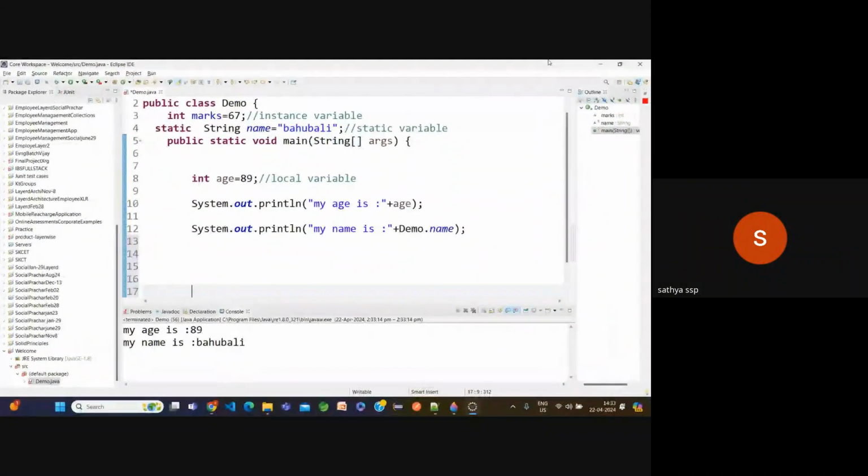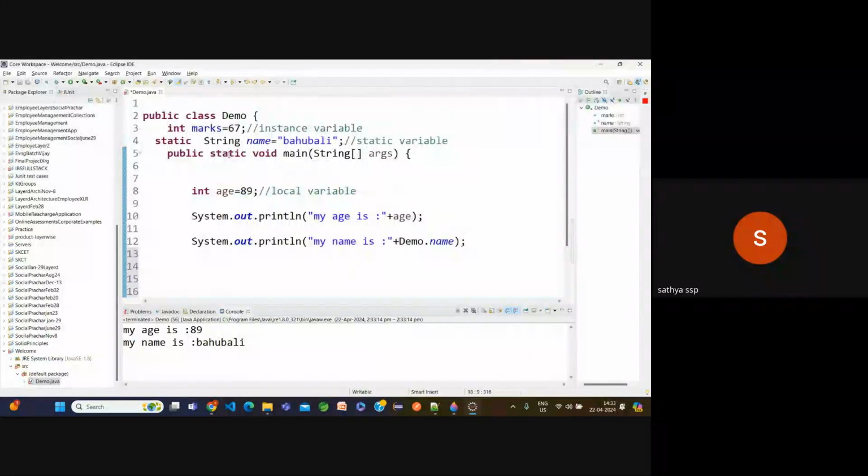Now, if you want to print these marks, first we need to check that marks is an instance type. If it is an instance type, we need to create an object. Then how to create an object? Tell me object creation, anyone? Class name. What is the class name? Demo. Demo reference, the object name can be anything. D is equal to new keyword, again Demo with parentheses. Okay, object creation is done.